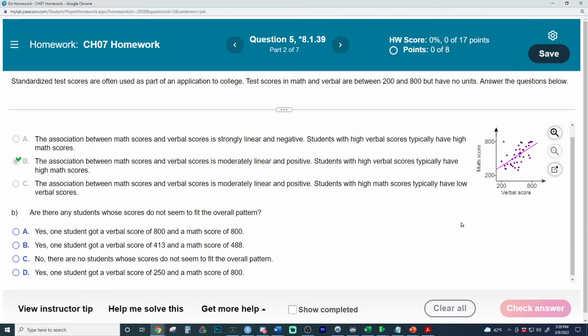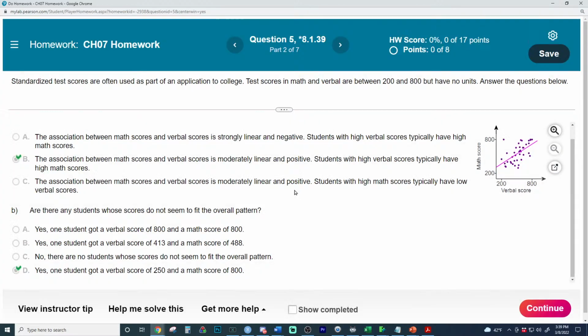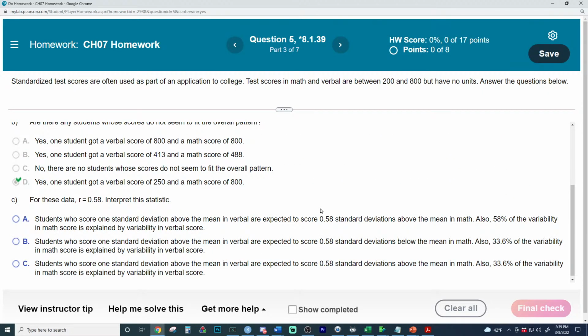The next question says, are there any students who don't meet that pattern? And we see this one right here, that student, which if you trace down is at maybe 250 verbal. And they did get that 800 math. How do we know it's 800 math? Well, right here, that's their math score. Looking at this person right here, they're pretty far away, and that is definitely an outlier. So definitely an outlier. That is that person.